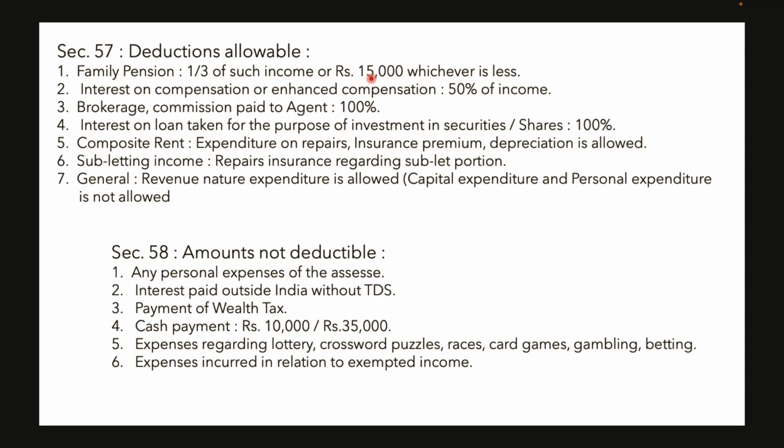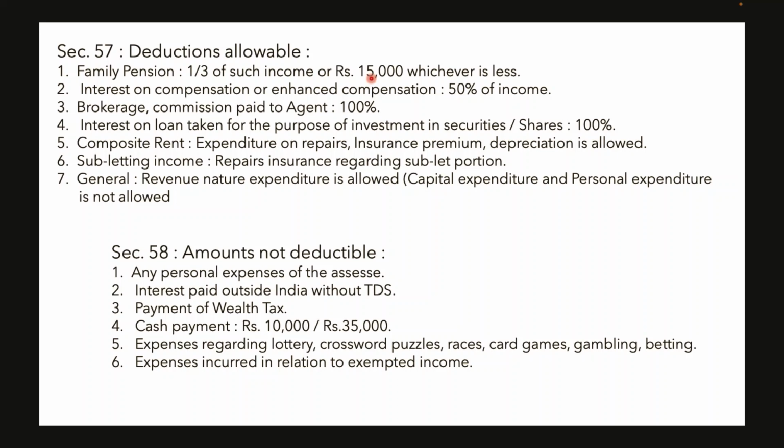Any expenditure which is made to generate that income which is taxable under this head can be allowed as deduction under section 57. So under section 58 they have given the amounts which are not deductible, that is any personal expenses of the assessee are not allowed as deduction.